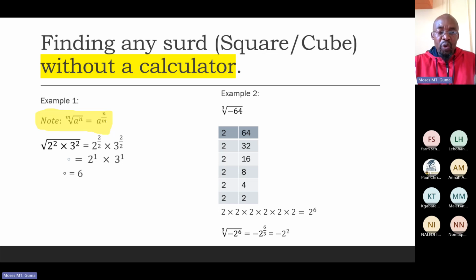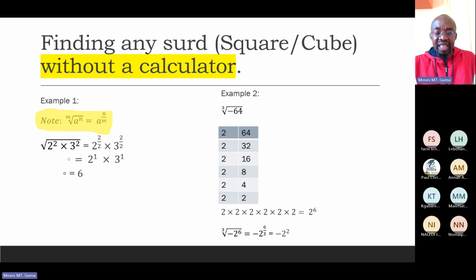Remember to always factorize that using the prime factors. 64 divided by 2 is a 32. 32 divided by 2 is a 16. 16 divided by 2 is 8. 8 divided by 2 is 4. 4 divided by 2 is 2. I remember Putsi did this yesterday.